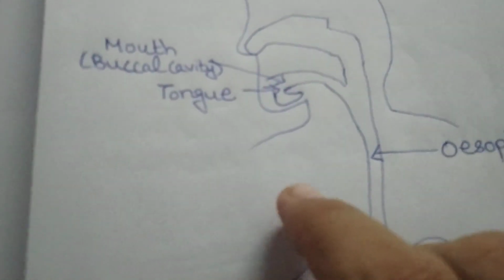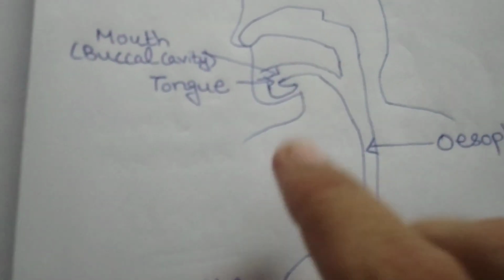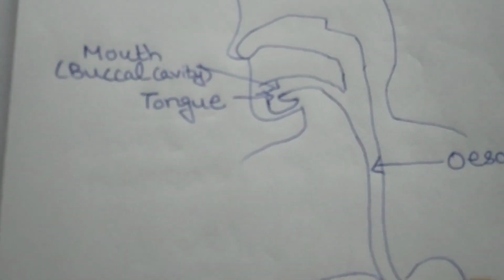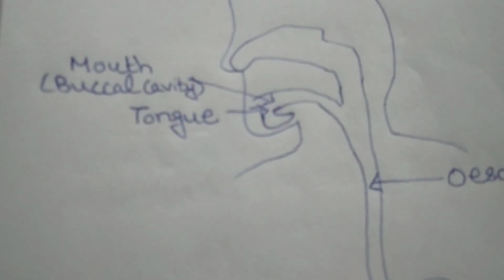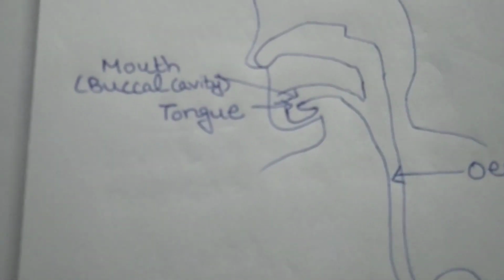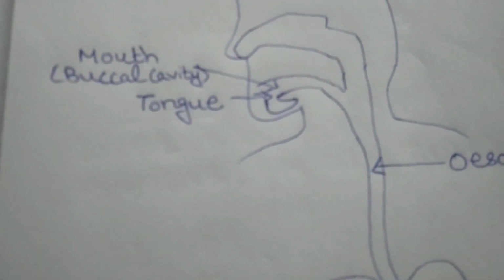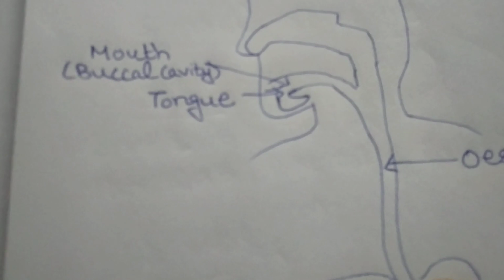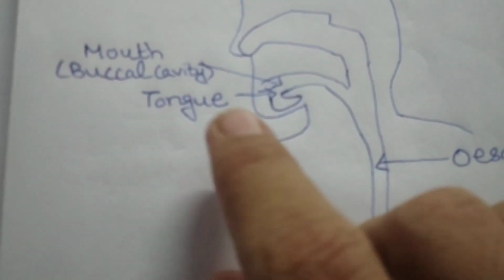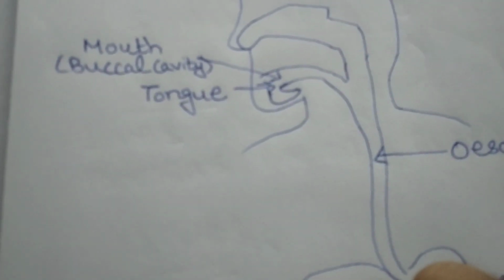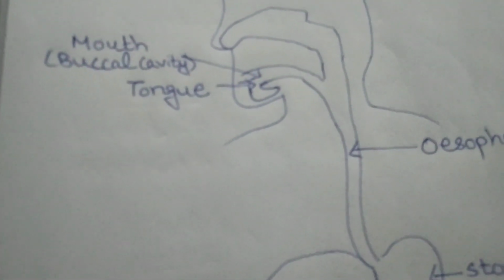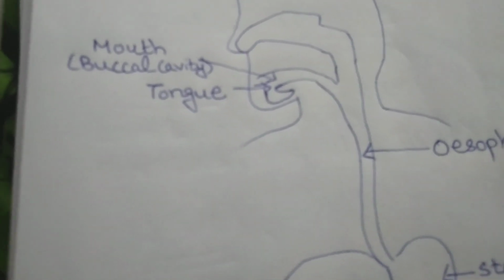The food that we take in is not of the same texture. Some food is hard, some is soft, some is semi-liquid. First of all, the teeth chew the food, and it's a function of the tongue to mix the food with saliva.